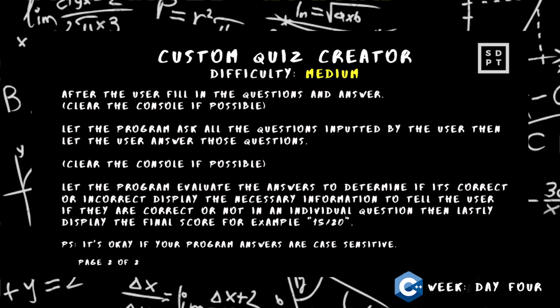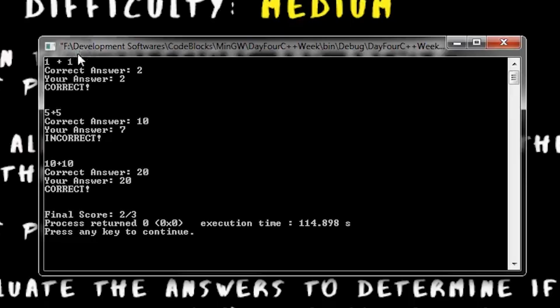So, clear the console if possible, then let the program evaluate the answers to determine if it's correct or incorrect. Display the necessary information to tell the user if they are correct or not in each individual question. So, eto na ngayon. So, 1 plus 1, correct answer is 2. My answer is 2. So, correct. Okay. Now, then yung second question natin is 5 plus 5. Then, yung correct answer natin is 10. Then, yung in-answer natin 7. So, incorrect.